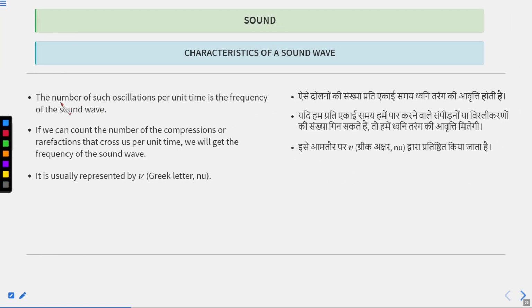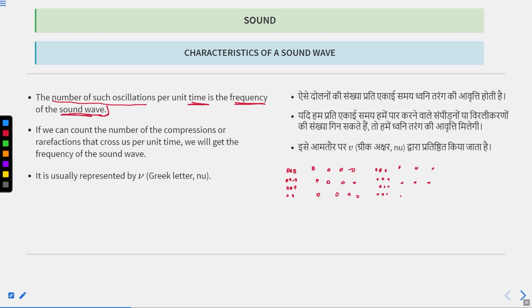The number of such oscillations per unit time is the frequency of the sound wave. Is it clear, class? The definition of frequency: the number of oscillations per unit time is called the frequency. If we count the number of compressions or rarefactions that cross us per unit time, we will get the frequency. If we count how many times these compressions and rarefactions reach our ear, that is known as the frequency of the sound wave.